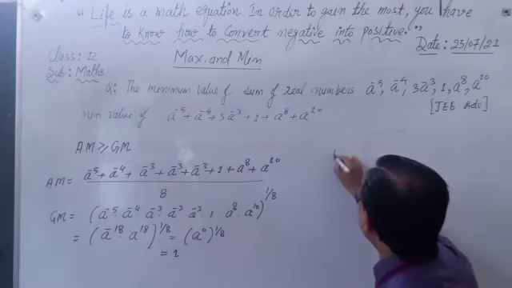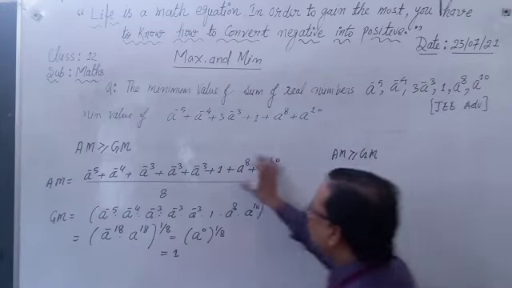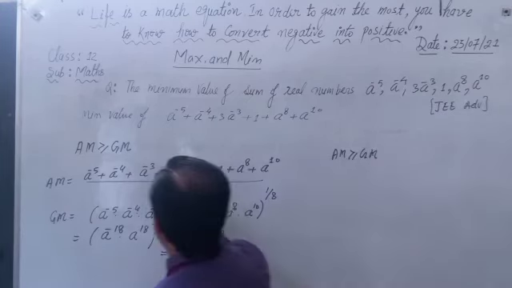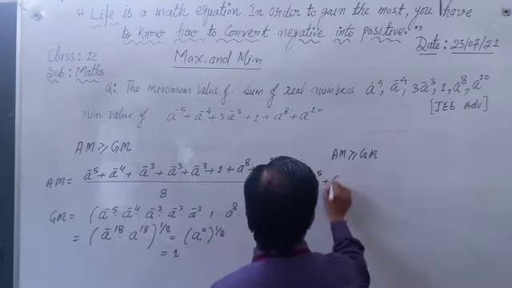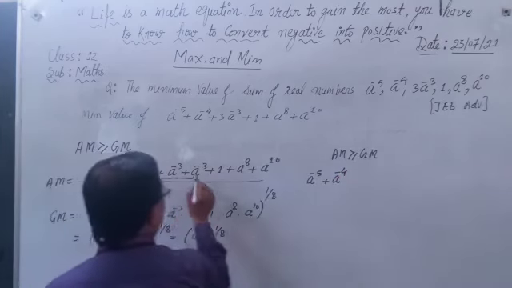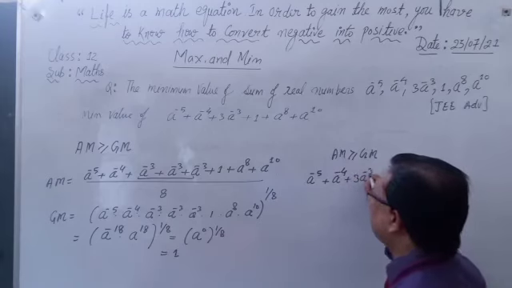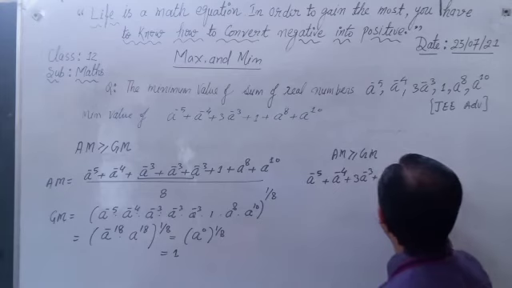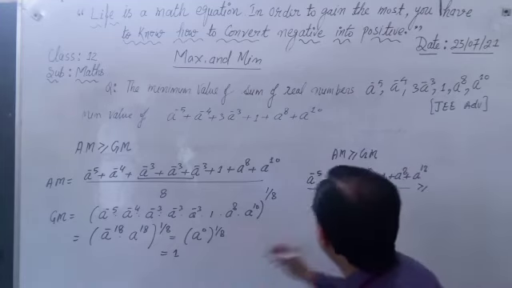So AM is greater than equal to GM. So AM of these numbers is a to power minus 5 plus a to power minus 4 plus 3 times a to power minus 3 plus 1 plus a to power 8 plus a to power 10 upon 8, and GM we get 1.